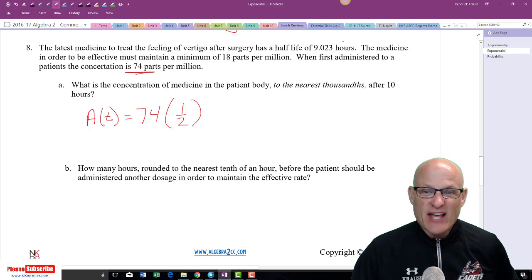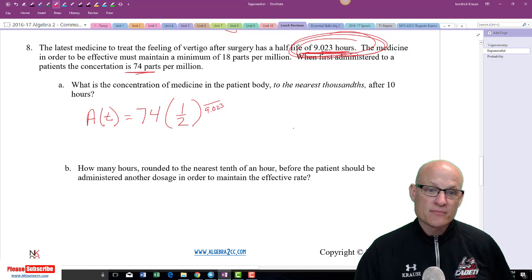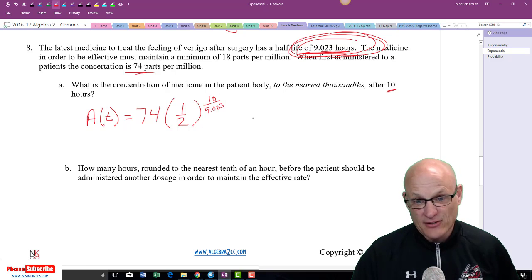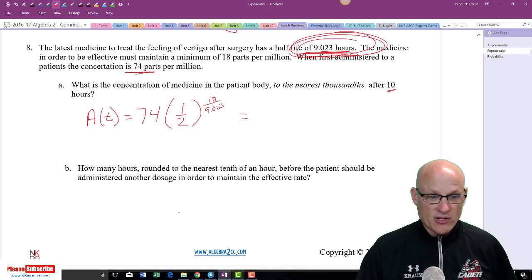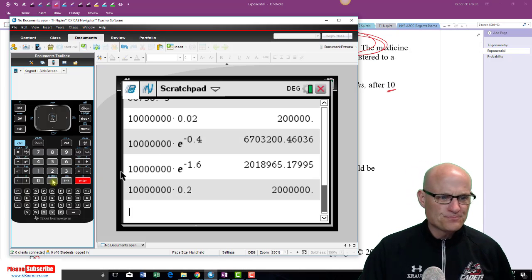Now it half-lifes every 9 hours. Everything goes in the denominator. In the numerator goes my time, and in this case, it's 10 hours. Well, that's almost a full half-life. It's a little over a half-life. So this will probably end up being somewhere around half of 74, which is about my age.